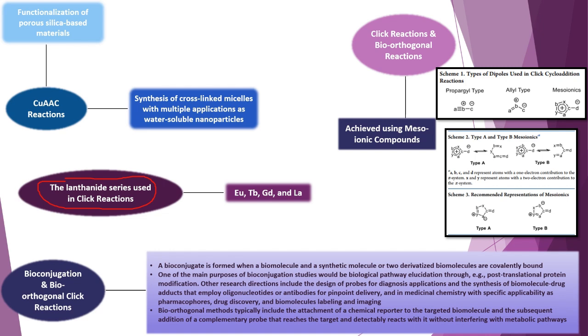So again, this had a very good impact on synthesizing a very good functionalized polymeric material, as reported in the literature. There are many such examples that you'll find.